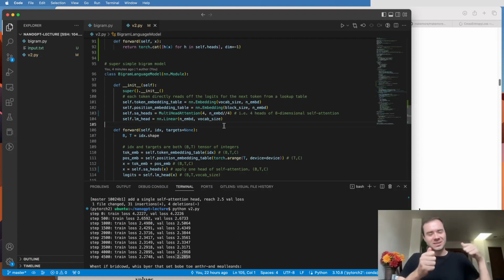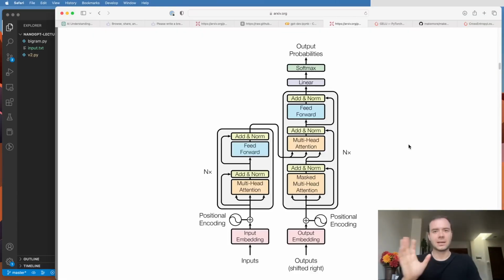They want to find the consonants, the vowels, they want to find the vowels just from certain positions, they want to find any kinds of different things. And so it helps to create multiple independent channels of communication, gather lots of different types of data, and then decode the output. Now going back to the paper for a second,